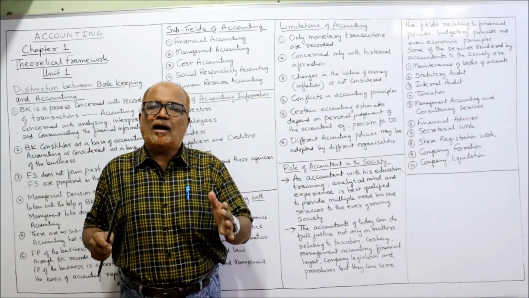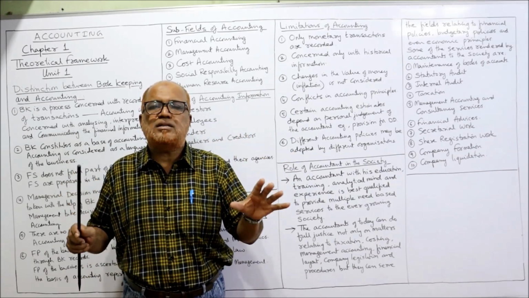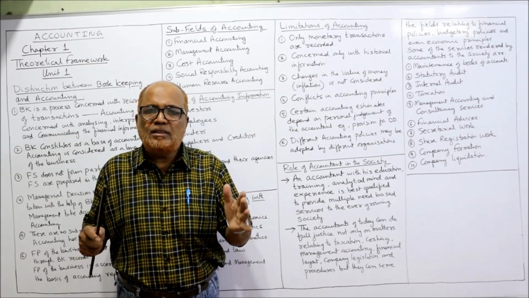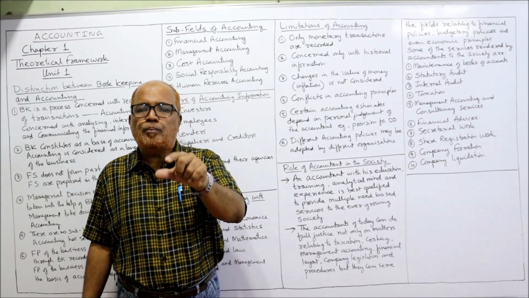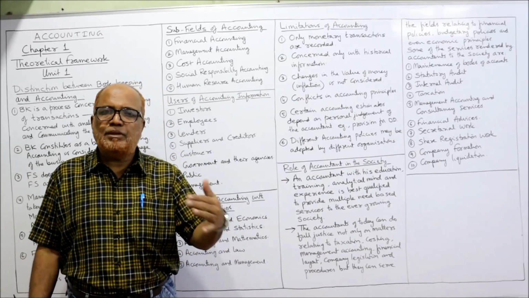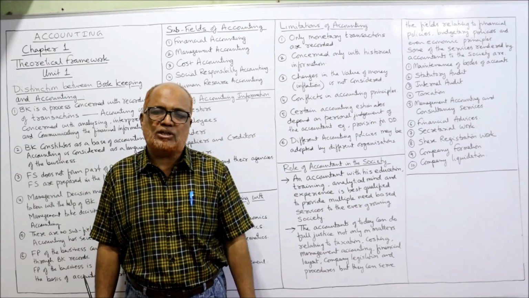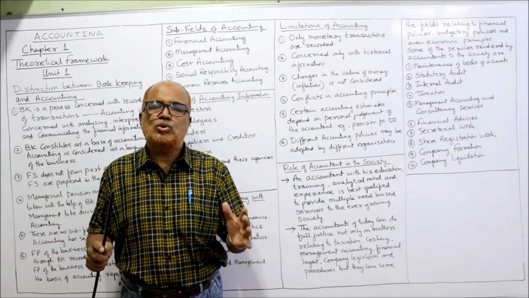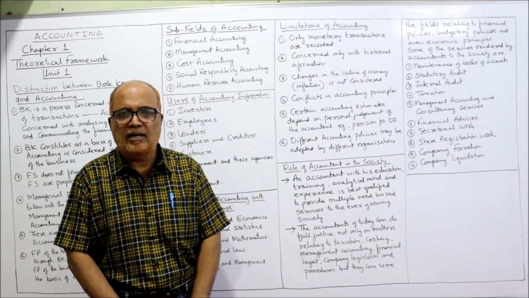The chartered accountants will help the business organization in correctly, systematically maintaining the records of the business, preparing the financial statements, preparing the profit and loss account to find out the true profit during the year. Similarly, an accountant will help the business organization in making the statement of financial position, that is the balance sheet, how much of the assets, how much of the liabilities, so that the balance sheet should show a true and fair view of the financial position as on a particular date.